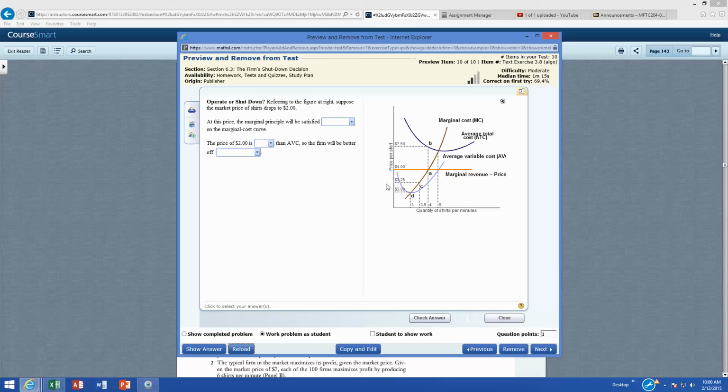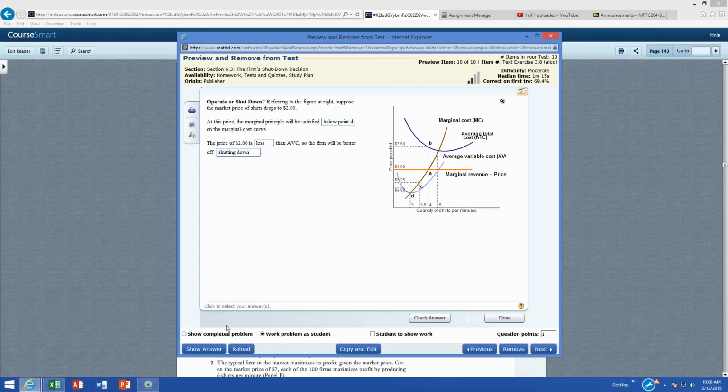Suppose the market price of shirts drops to $2. Notice $2 is not even on here. It's below point D, where marginal revenue would equal marginal cost. This would be somewhere along here. So at this price, the marginal principle will be satisfied below point D. If I drag this marginal revenue line way down here, D is at $3, so it's down here. So this is a bad situation. The price of $2 is less than the average variable cost, so the firm is better off shutting down on this one. Let me check my answer.